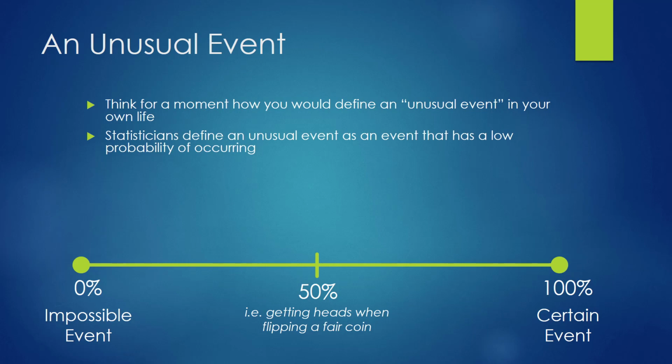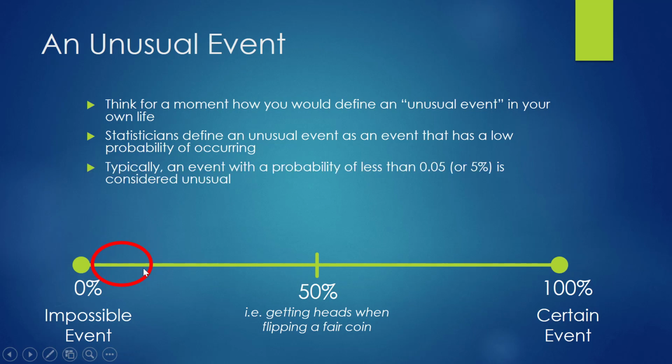Statisticians define an unusual event as an event that has a low probability of occurring. So in other words, we would expect the probability to be small, but not impossible. If we look at the probability spectrum, we're looking over here, again, close to 0, but not actually at 0. Typically, an event with a probability of less than 0.05 or 5% is considered unusual.